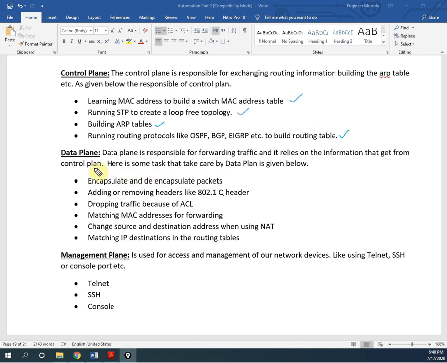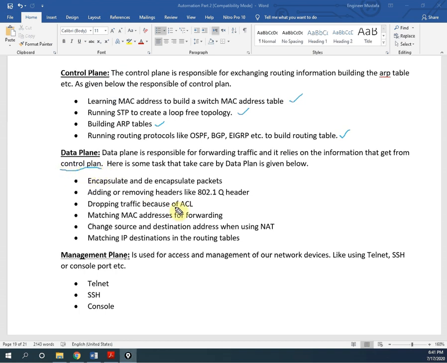And next we have the data plane. The data plane is responsible for forwarding traffic, whatever information it is getting. For example, if I am pinging from one place to another, the router in between has the data plane, and it needs to forward the data from input to output. But it receives signals from the control plane saying this data is coming from here and needs to be forwarded to this interface, which is connected to this. So the data plane just forwards the information, depending upon what it gets from the control plane.